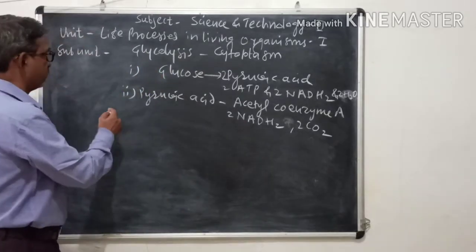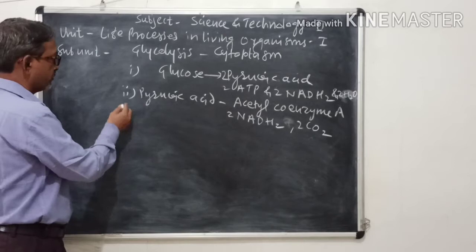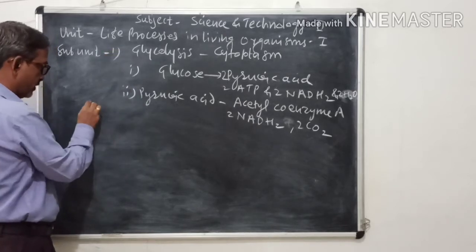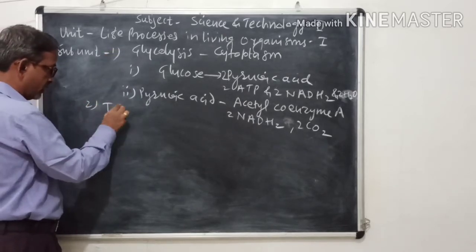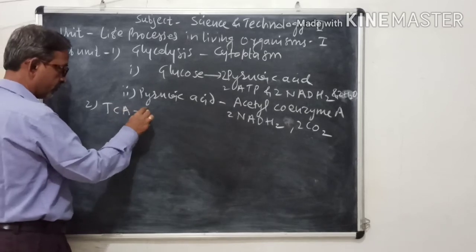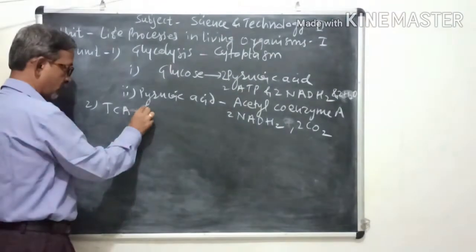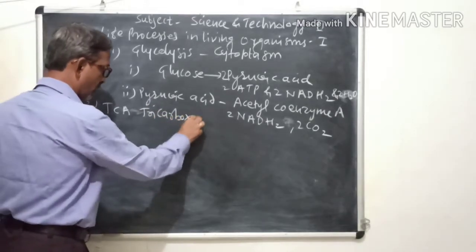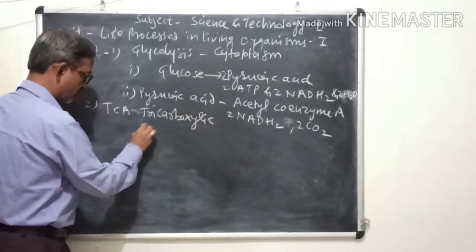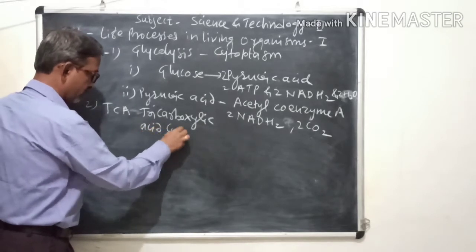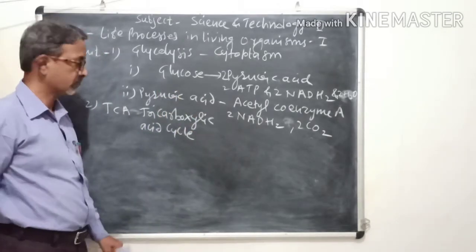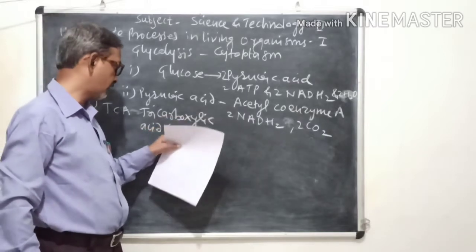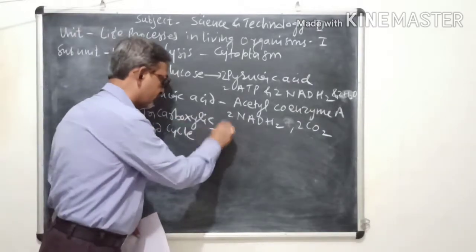Then second step of aerobic respiration. Second step, it is called TCA or tricarboxylic acid cycle.